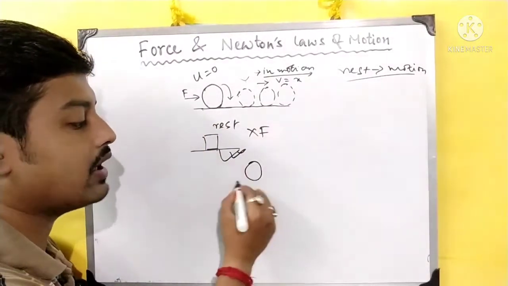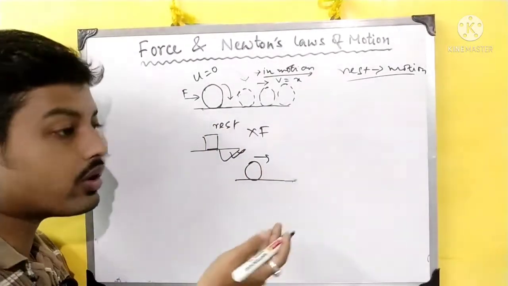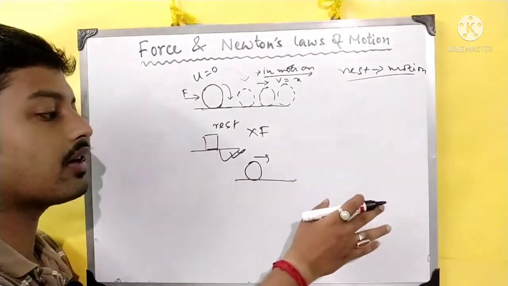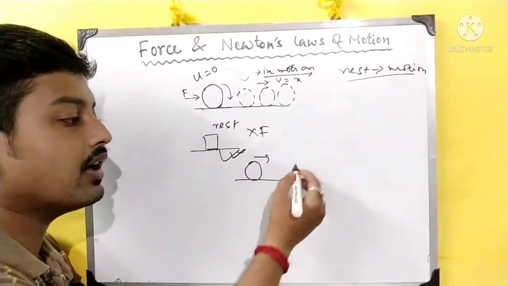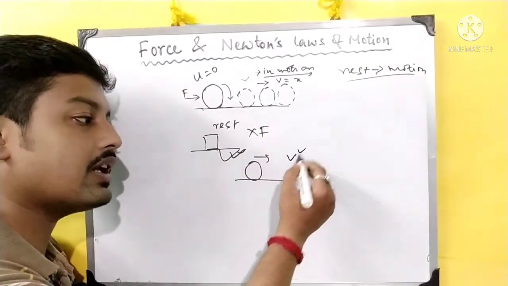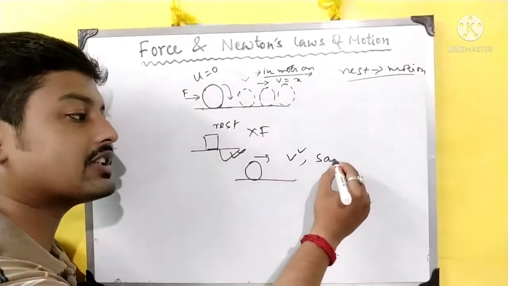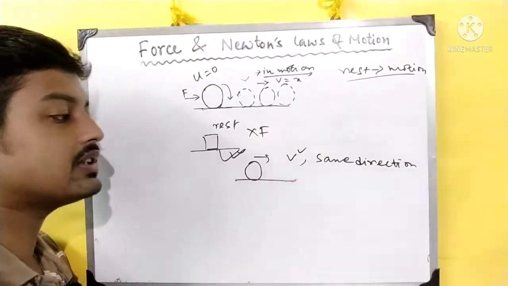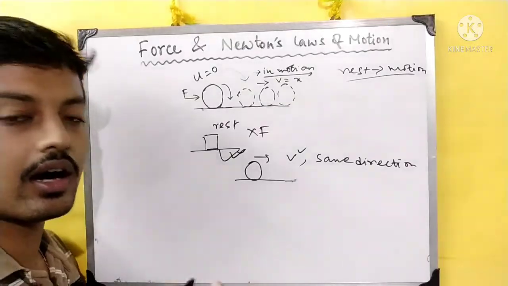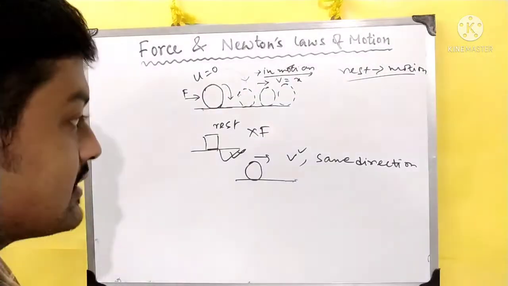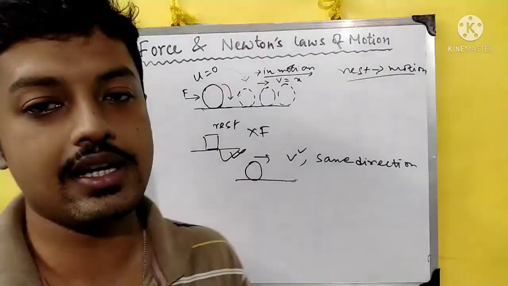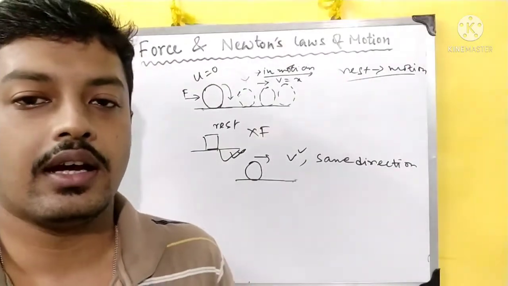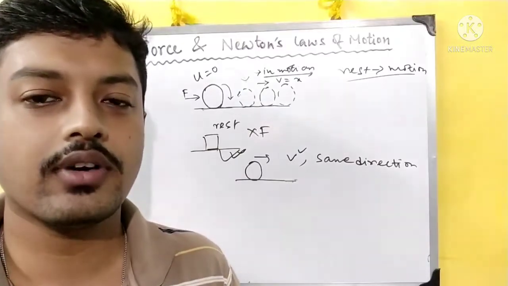And if this ball is moving and we don't apply any force to this moving ball, it will also keep moving with constant velocity and in the same direction in which it was moving earlier. So this external force is actually holding the key in case of first law. So from the first law, it is clear that we are getting the concept of force.